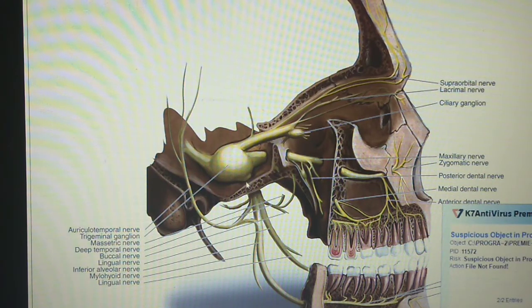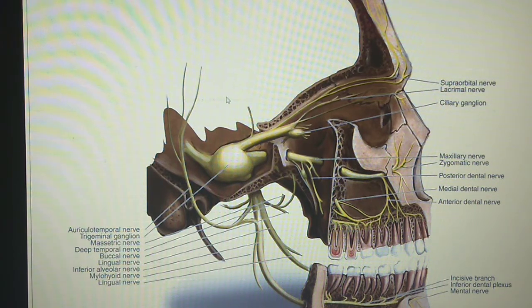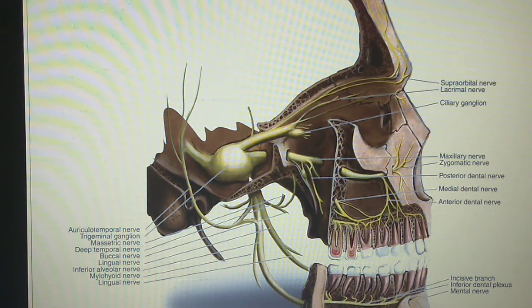So this mandibular nerve emerges out from the cranial cavity into the infratemporal fossa. This region is known as the infratemporal fossa. So the mandibular nerve emerges out from the cranial cavity into the infratemporal fossa by the foramen ovale. This is the location of the foramen ovale.